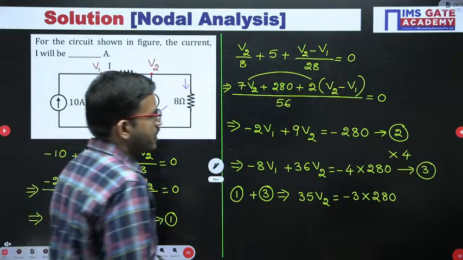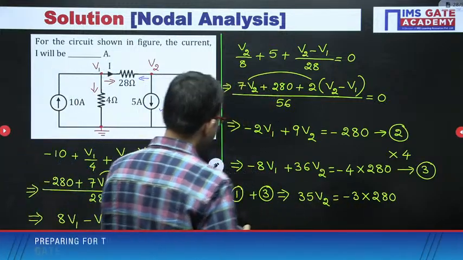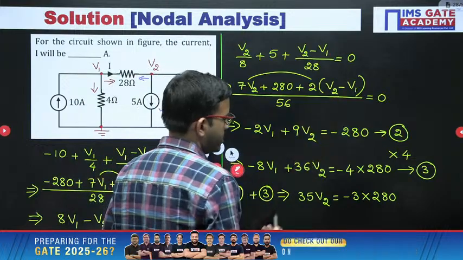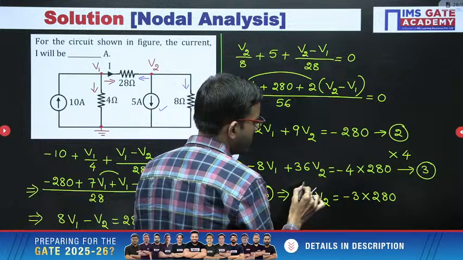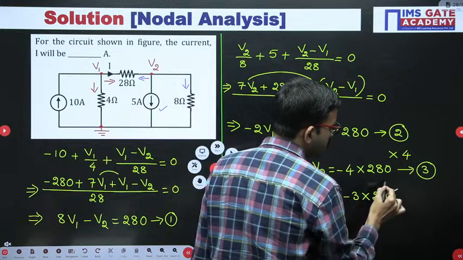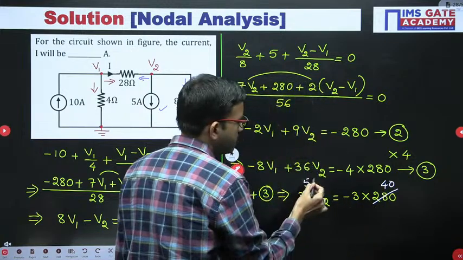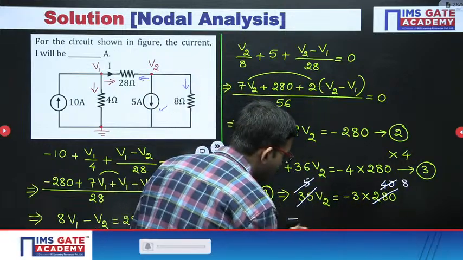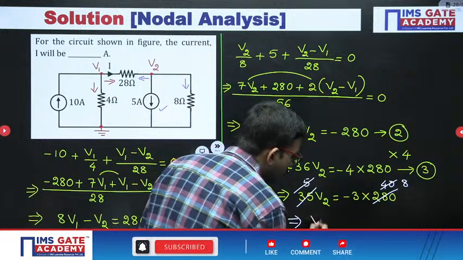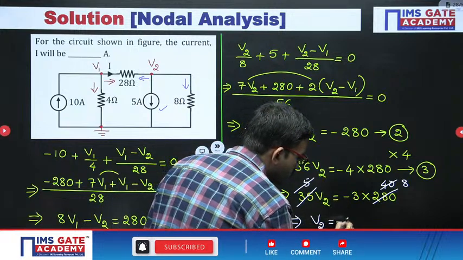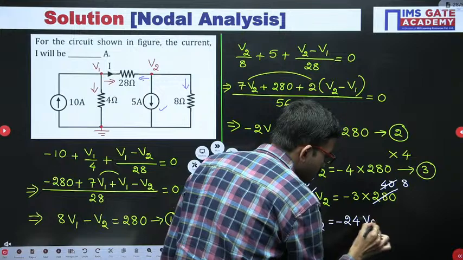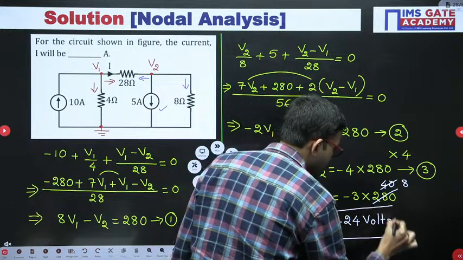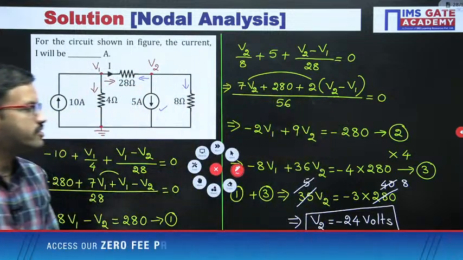Now here you can do simplification. 7 5s are 35, 7 40s are 280, and then 5 8 times. So from here you are getting V2 equal to minus 24, V2 equal to minus 24 volts.